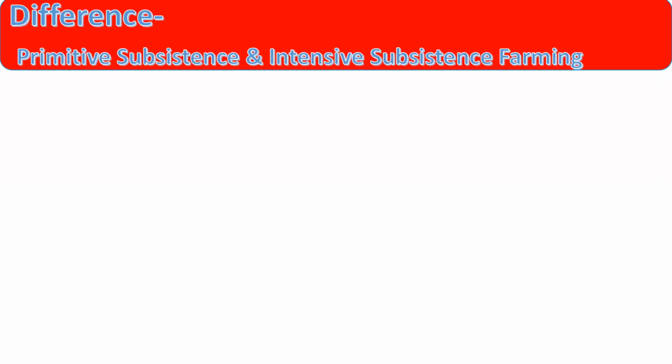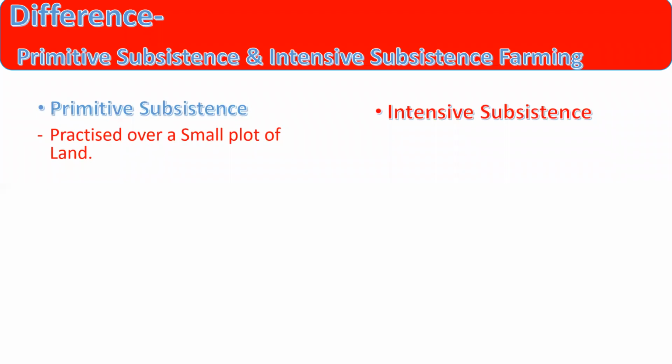Now, let's study the difference between primitive subsistence farming and intensive subsistence farming. First of all, primitive subsistence farming is practiced over a small plot of land, where the farmer does agriculture on just a small plot. But the land size in intensive subsistence farming is comparatively bigger.